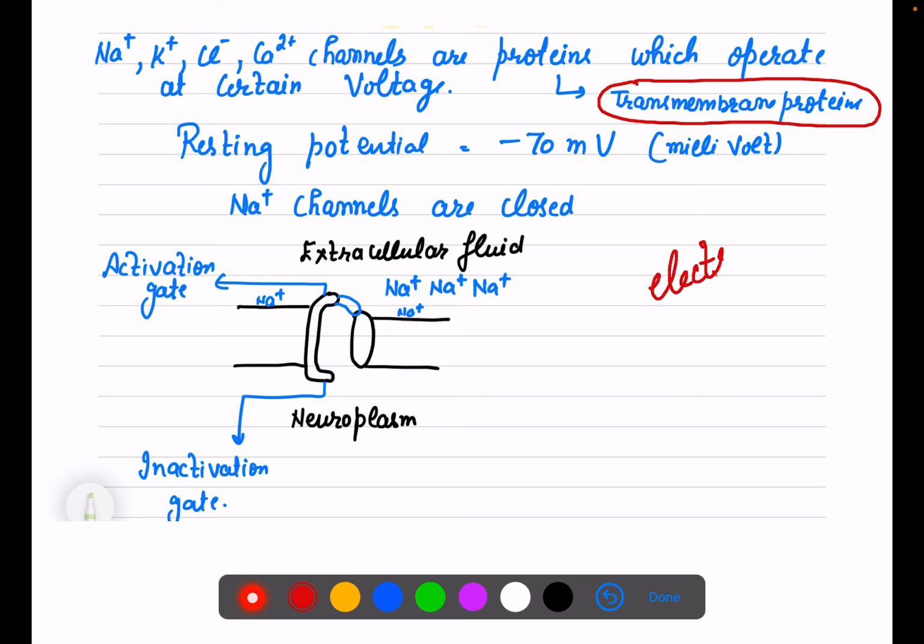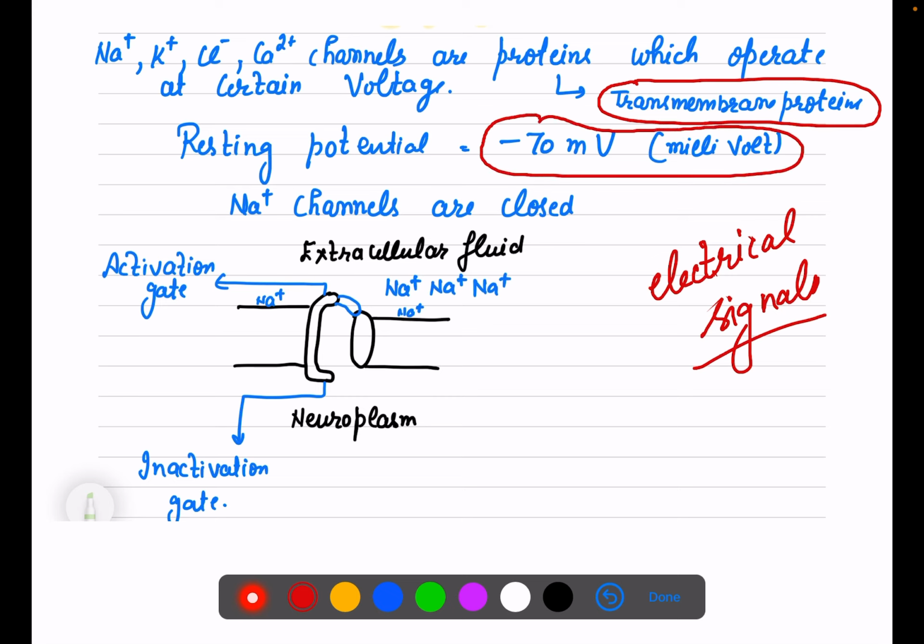We are talking about electrical signals, so definitely we have to give a particular voltage. So the resting potential, the resting voltage for a nerve fiber, is minus 70 millivolt, right? That much charge. Our neurons are charged structural units. At the resting stage, the resting potential is minus 70 millivolt.